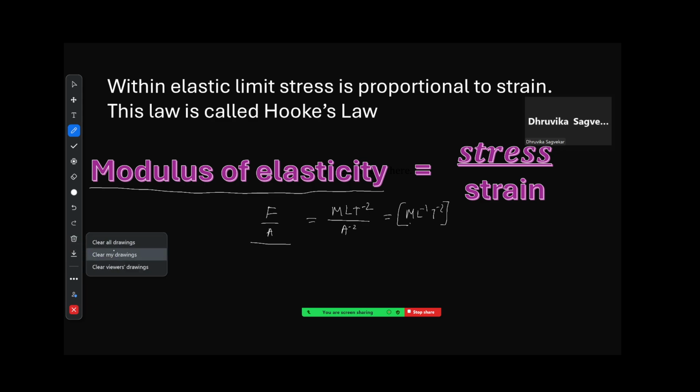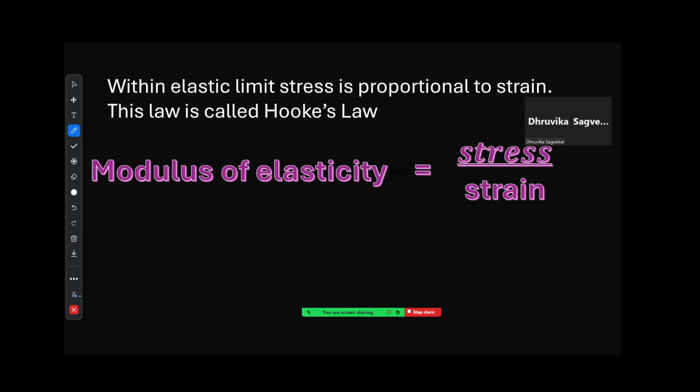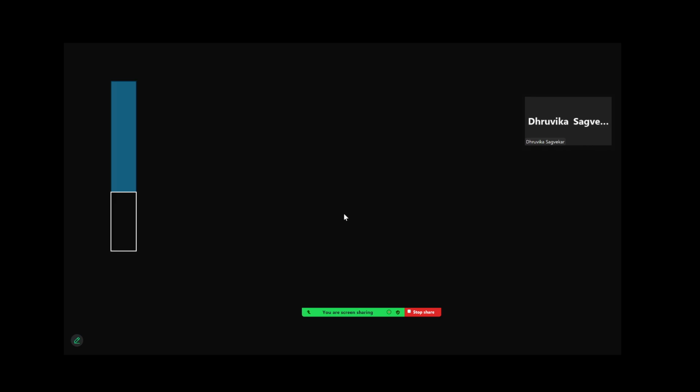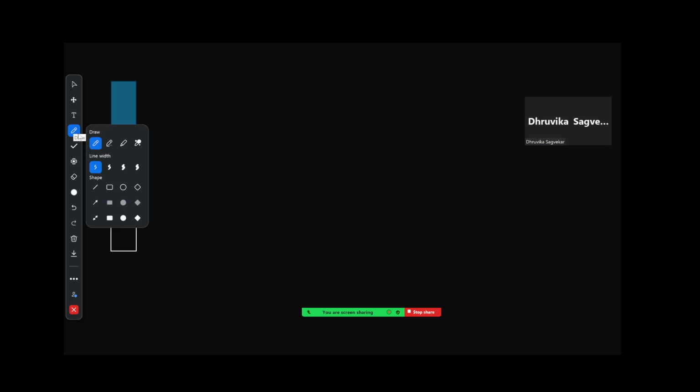Okay. Now we look at the different parts of it. So this is modulus of elasticity. Now we look at individual types. Like we started with the example, this is a rod that we have seen, and here the original length, the blue colored part, was this much. We applied a force and got an additional extension, this is called the extension, correct? So this part over here was the length, this was the delta L, correct? Now here the length is increasing, so this type of deformation is called tensile.